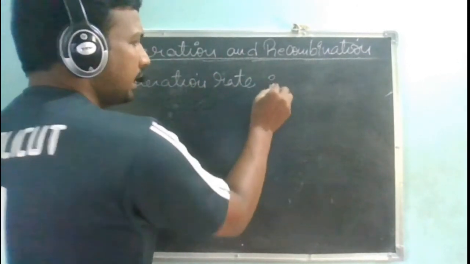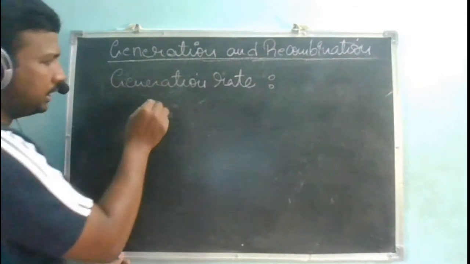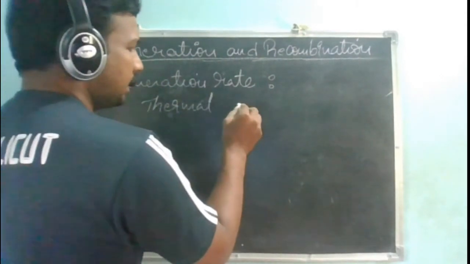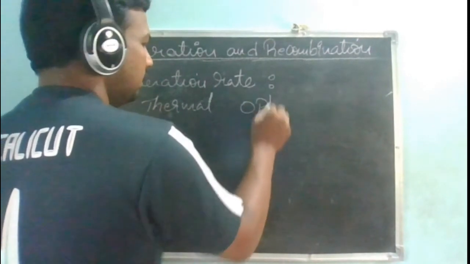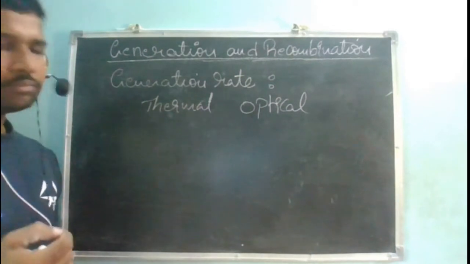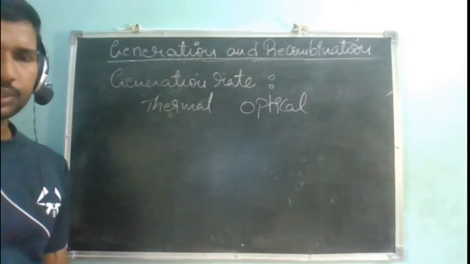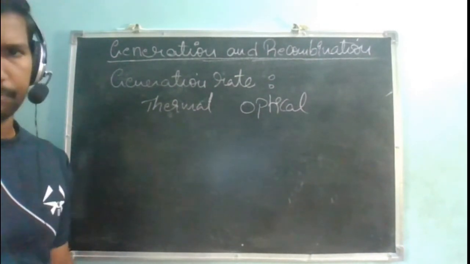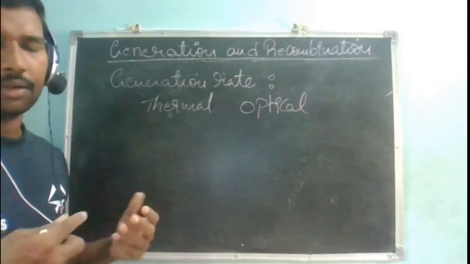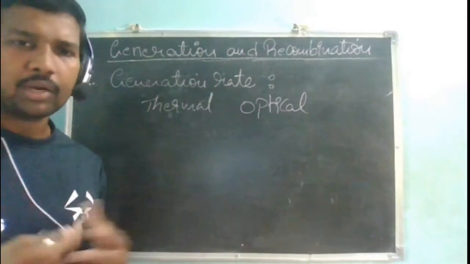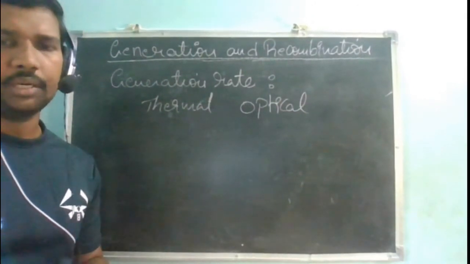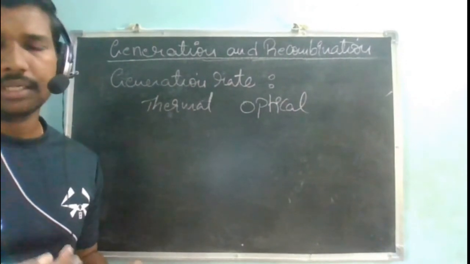Generation rate can be of two types: thermal generation and optical generation. Generation rate means the number of electron hole pairs per unit volume per unit time. I am just dividing by time. At what rate? Per second, how many electron hole pairs are generated? Whether I am generating 10 per second or 100 per second, the rate is telling that.